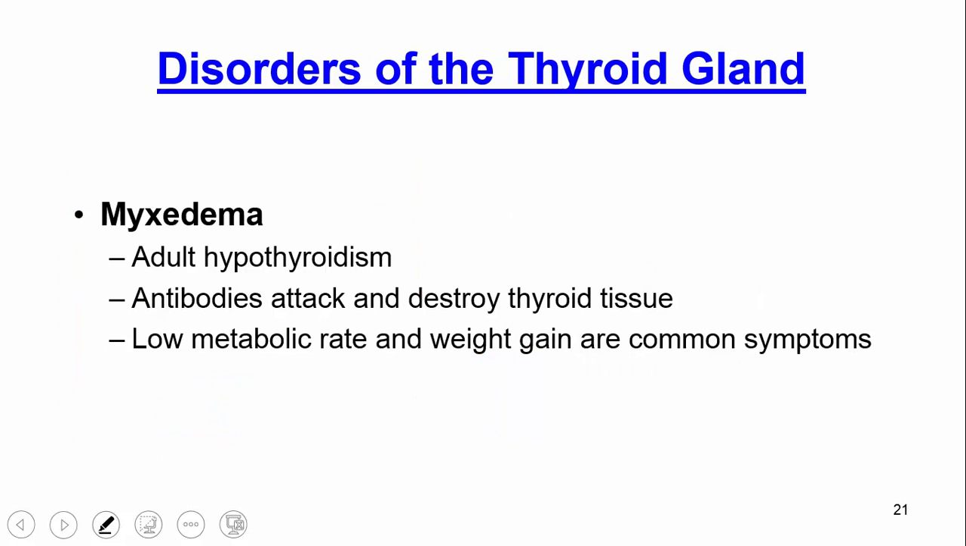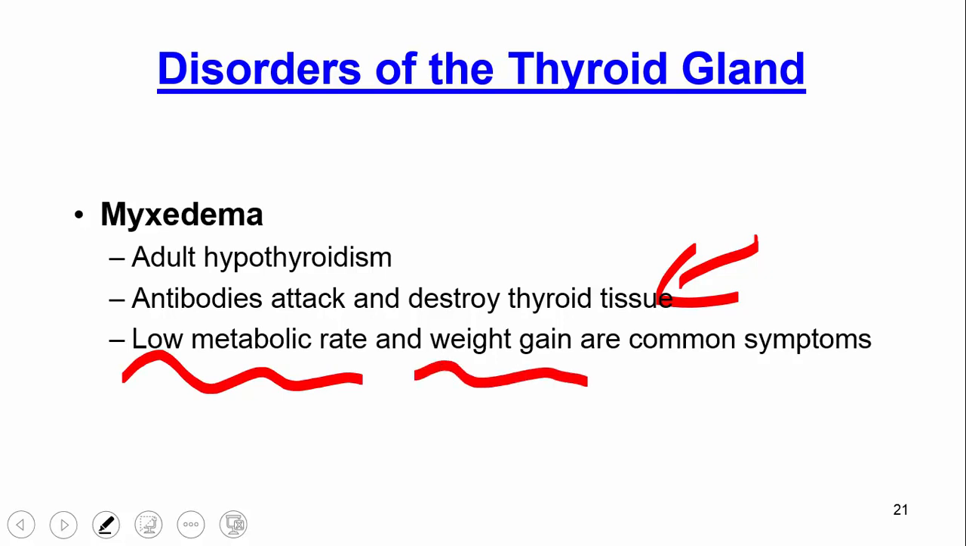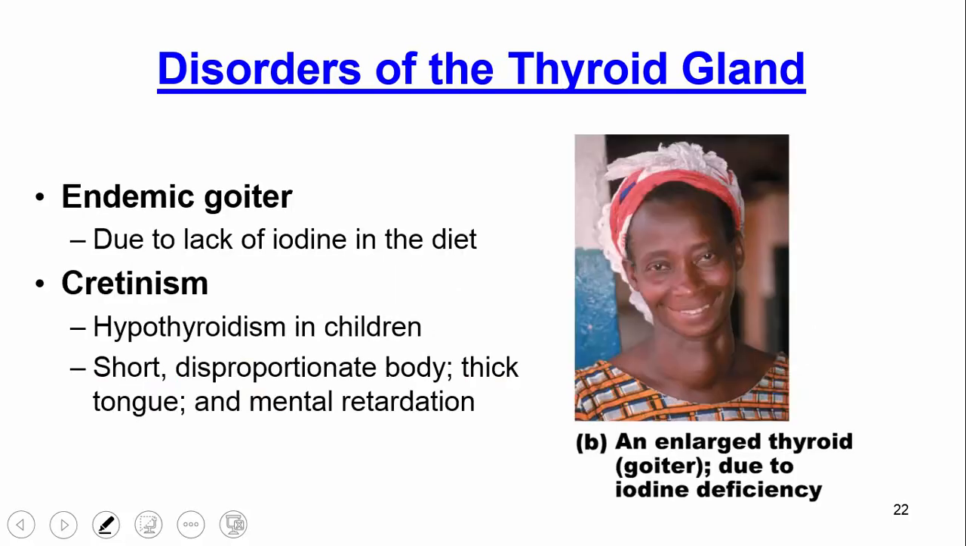There's also something called myxedema. And this is a type of hypothyroidism in adults. And what this does is antibodies attack and destroy the thyroid tissue. And really what happens is sort of the opposite of Graves' disease in a sense, right? So we have low metabolic rate, things slow down, and these individuals tend to gain weight. And there's other symptoms as well.